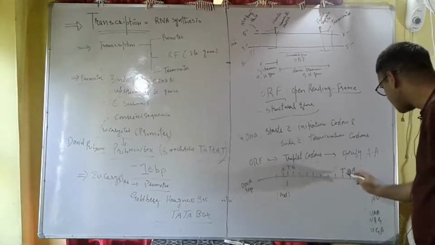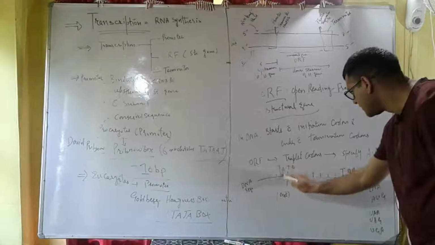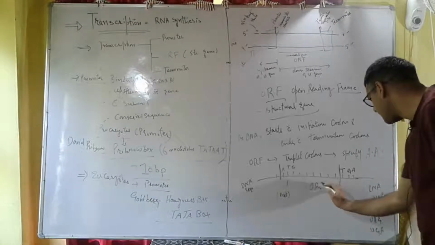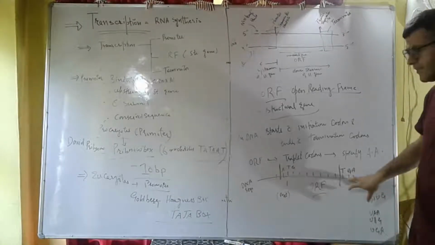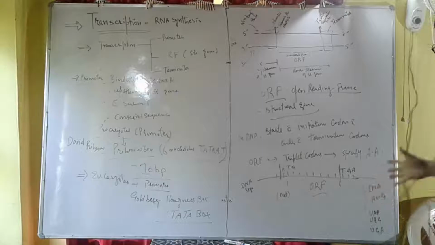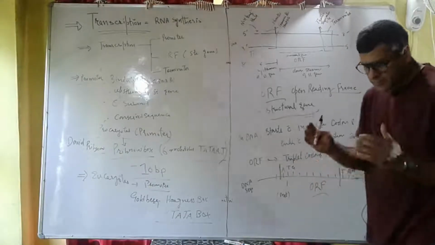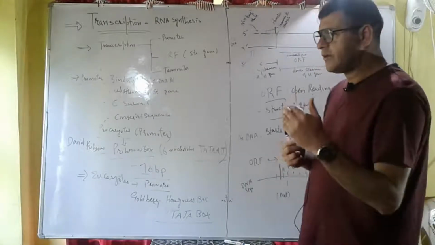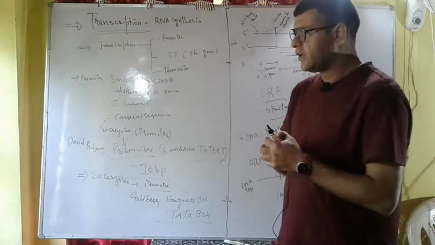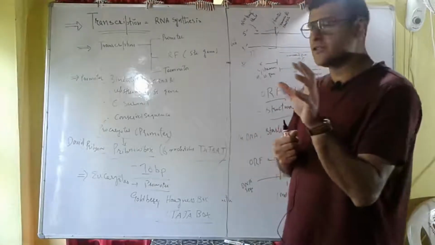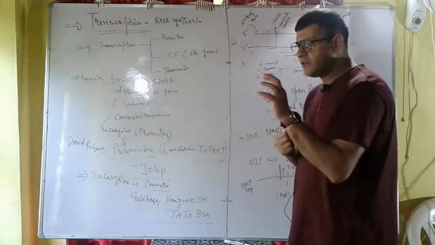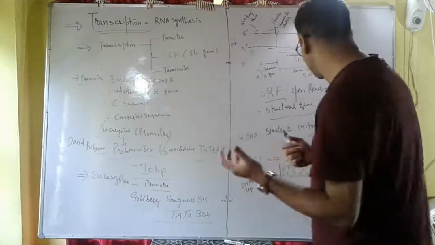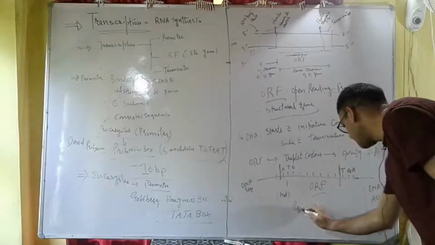So from this site to this site, this is called the open reading frame. What is the use of this open reading frame? Open reading frame can help us to detect where the actual gene is, where the base sequence which codes for the amino acids is. This is called gene prediction.